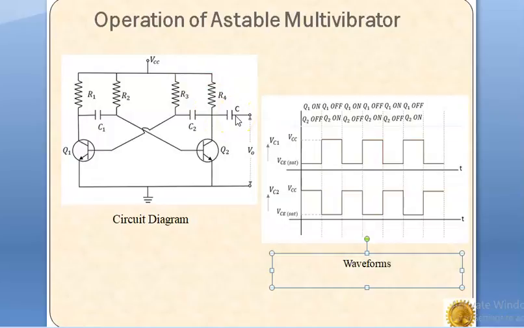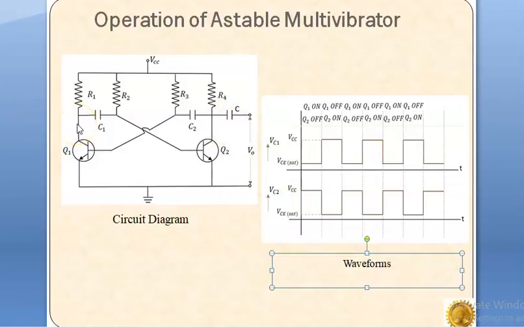There will be no collector current. As there is no collector current, the total VCC voltage will appear across the Q2 transistor. Therefore, VC2 is equal to VCC.